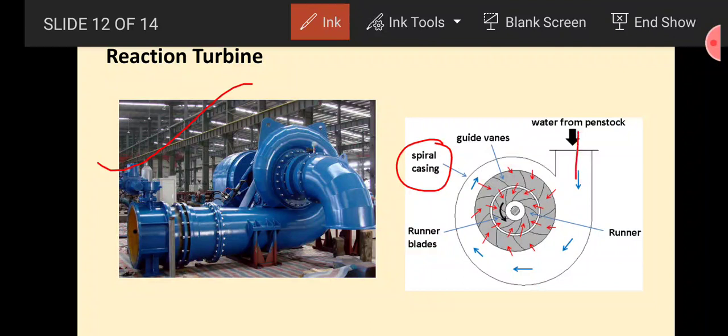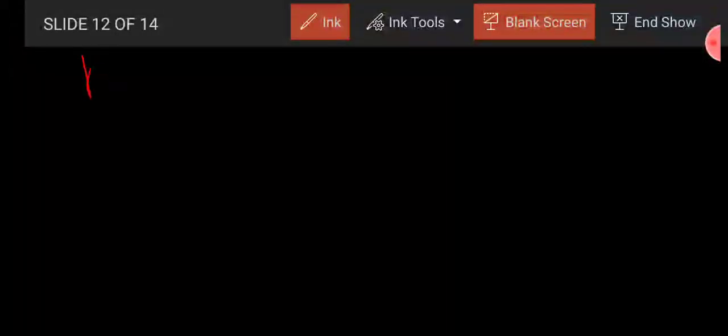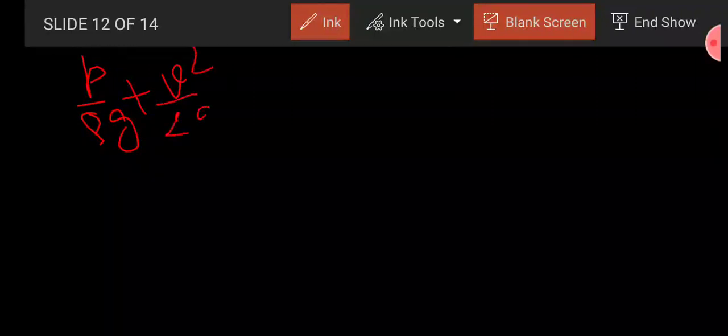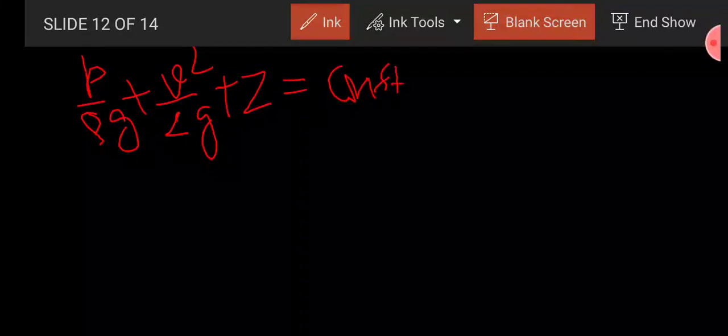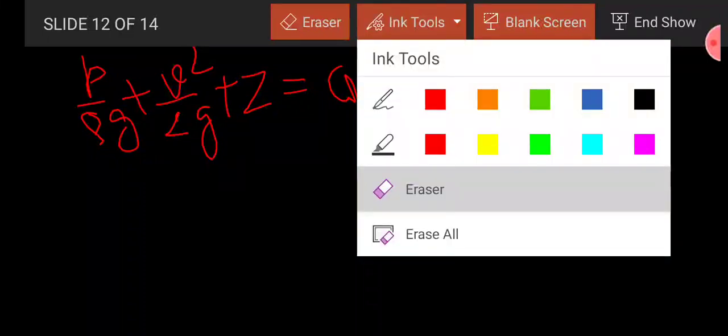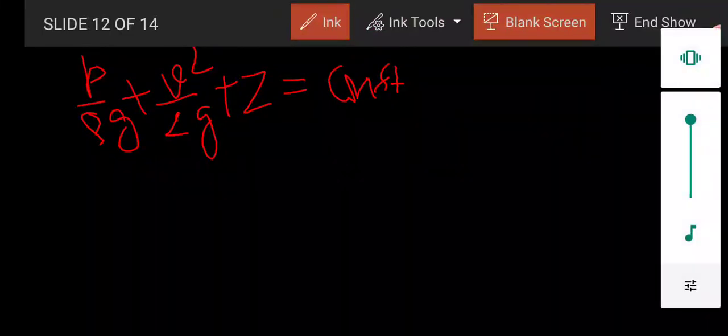As you see, this is the inlet, and here if we consider section 1, a1, and this is a2, you can see that a1 is far greater than a2. So I will explain this with the help of Bernoulli's theorem. You know that Bernoulli's theorem is P upon rho g plus v square upon 2g plus z is equal to constant. As you see in the spiral casing, I will draw a spiral casing.